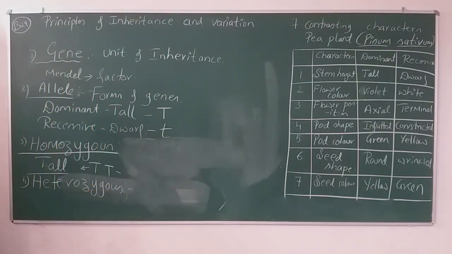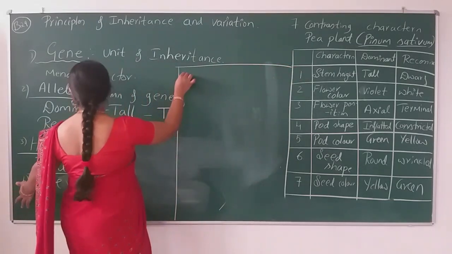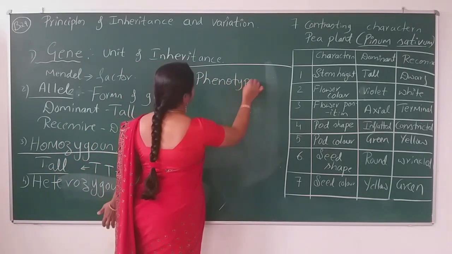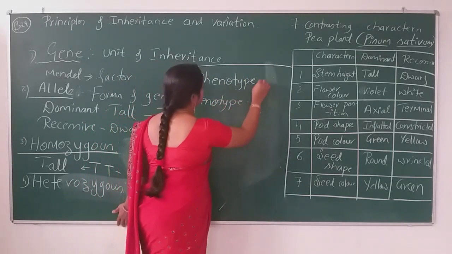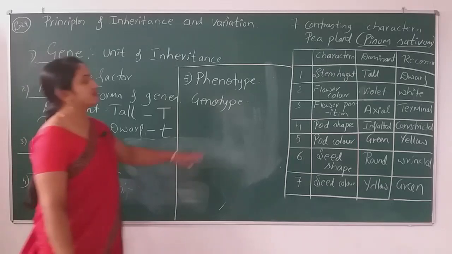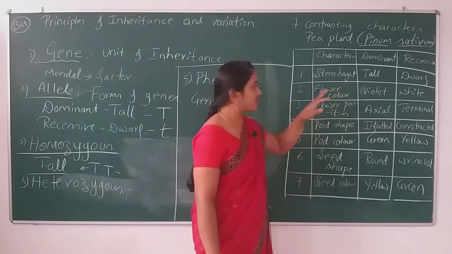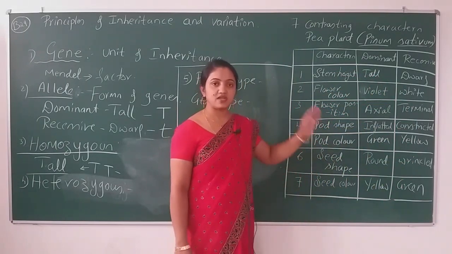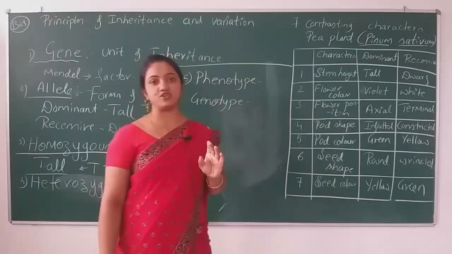After heterozygosity, the next term, I'll write here itself. The next term, the fifth one, is phenotype and genotype. Phenotype, like what I have written on this board: tall, dwarf, violet, white, axial, terminal. These are all phenotypes. It means describing words are known as phenotype.